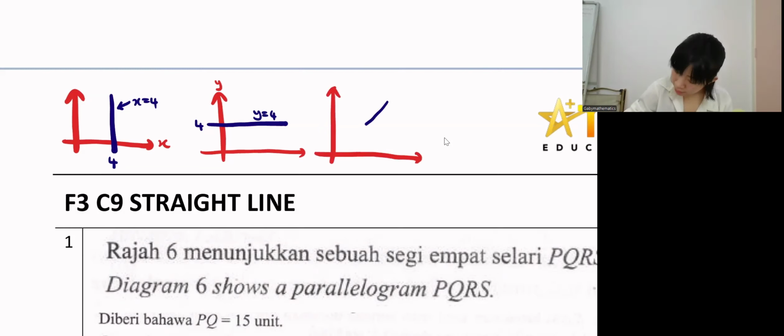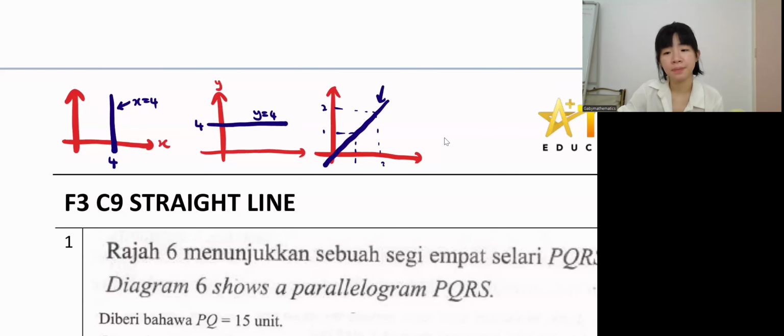How about this line? If this is 1, this is 1. If this is 2, this is 2. What is the equation of this line? Y equals mx plus c. I want to be more specific. When you see this line, a slant 45-degree line passing through the origin, when x is 1, y is 1, when x is 2, y is 2. We call this y equals to x. Straight away, y equals to x.